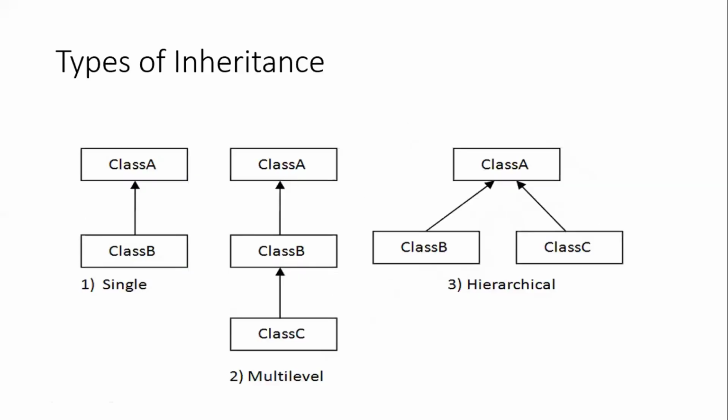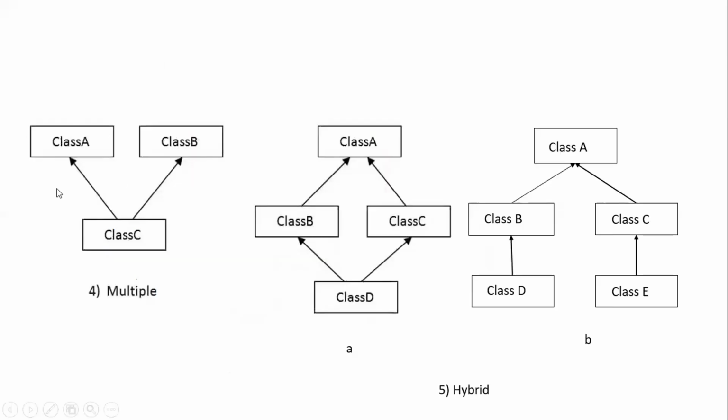If you are clear with all these previous classes, and if you are clear with why multiple inheritance is not supported, then we can come to a conclusion whether hybrid inheritance is supported or not supported, right?